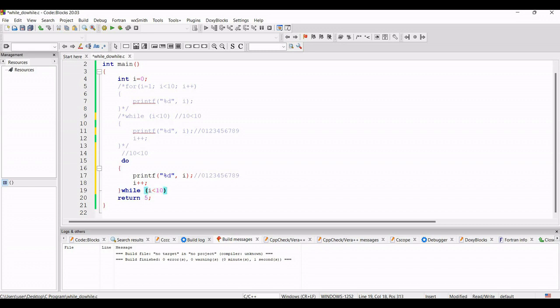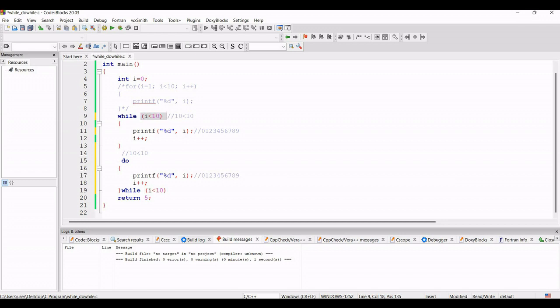That means when we write a while loop, first the condition is checked, but here the condition will not be checked at first, because this will be executed up to this line, and then at the end of the loop the while statement will be executed. So while loop and do while loop are almost the same, but the difference is if the condition is false in a while loop, the cursor will not come inside the while loop.